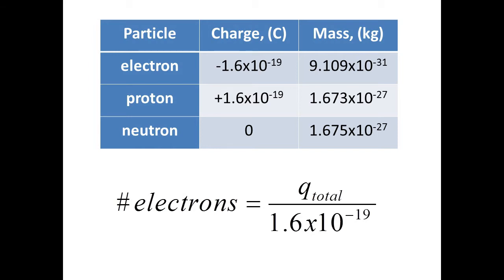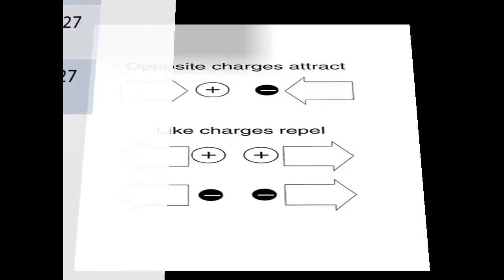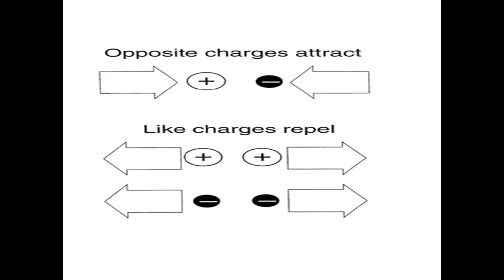So to determine the number of electrons, we have the formula, the total charge divided by the charge of one particle, which is 1.6 times 10 to the negative 19. That is the formula to be used in determining the number of electrons. So, opposite charges attract. So, positive and negative attract. Like charges repel, both positive repel and both negative repel.